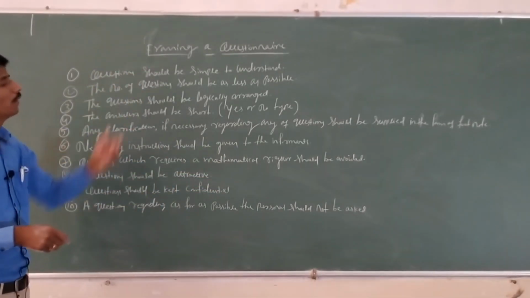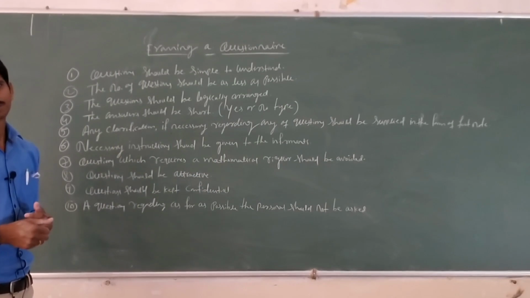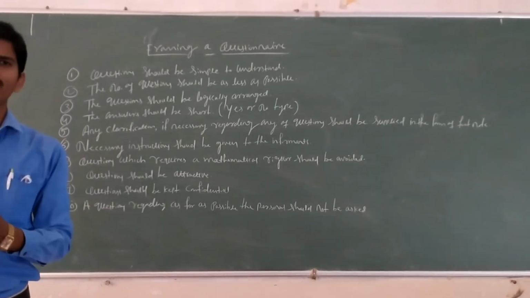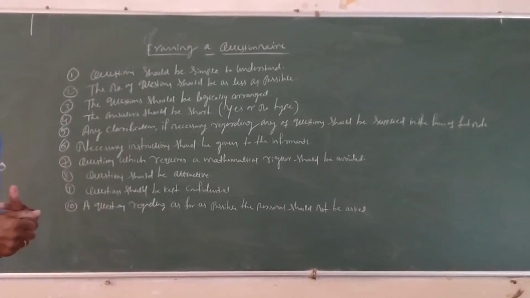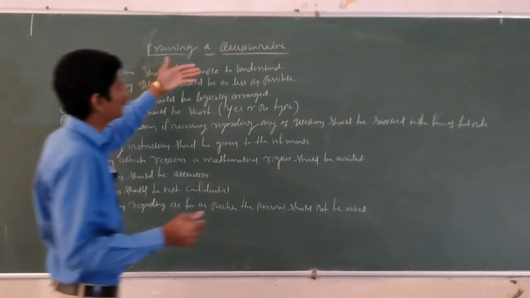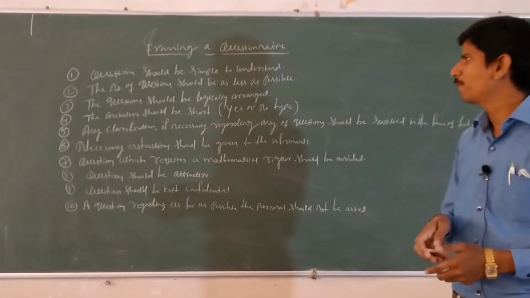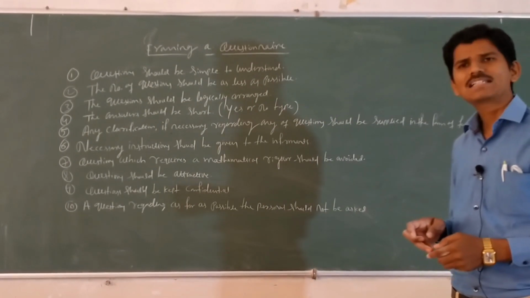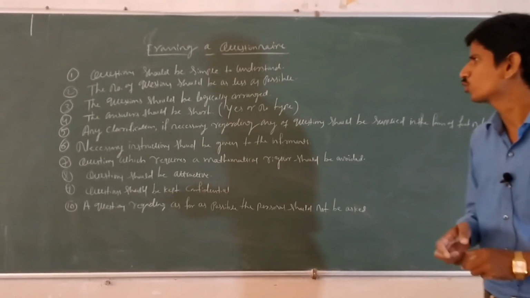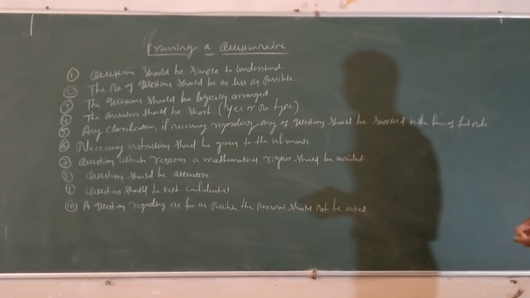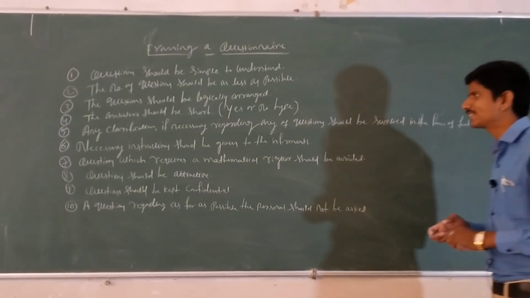These are the framings of questionnaire. While drafting a questionnaire, general principles are to be adopted. General rules are to be adopted. Here the first one is a question should be simple to understand. Second one, the number of questions should be as few as possible. The next one is the questions should be logically arranged. Fourth one is the answers should be short, such as yes or no type.